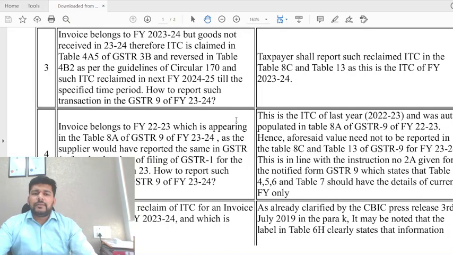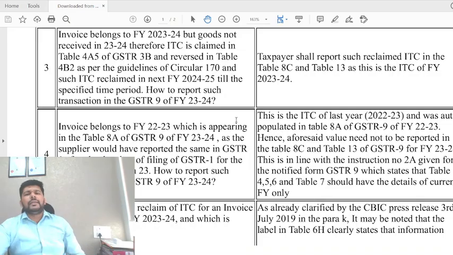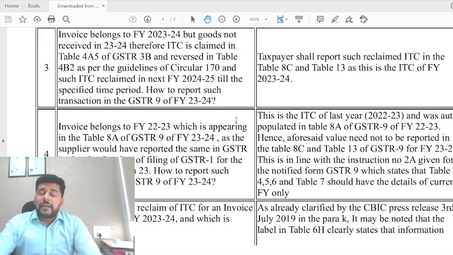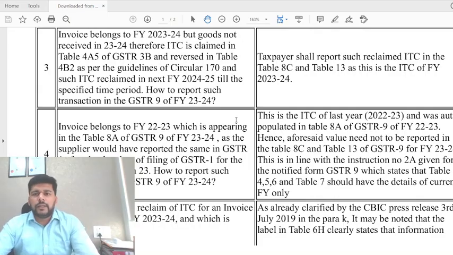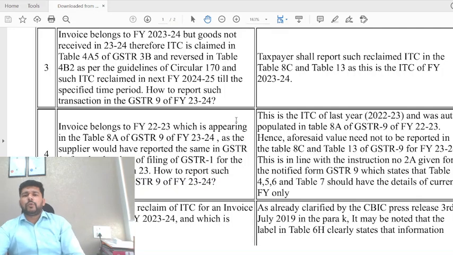In the first place, despite what is there in circular 170, I will not avail and reverse, because that invoice is something I am anyway entitled to claim credit for when I receive the goods, and only then am I fulfilling the conditions of section 16 subsection 2. Therefore, if I don't follow circular 170, that is avail and reverse, I might as well avail it in FY 24-25.